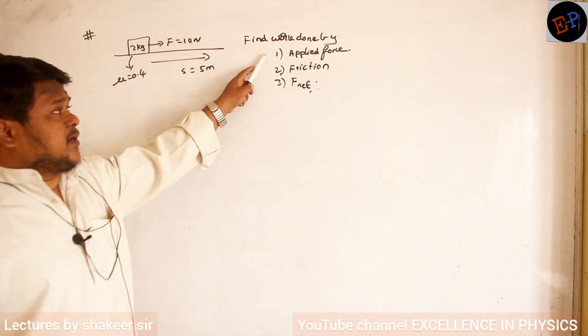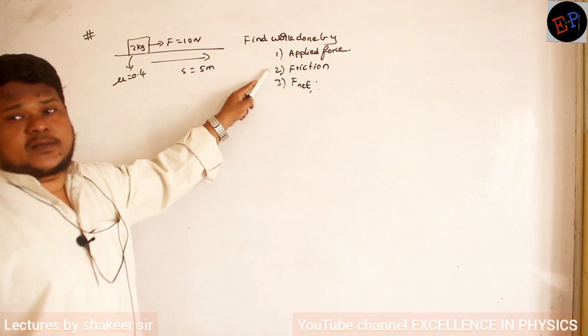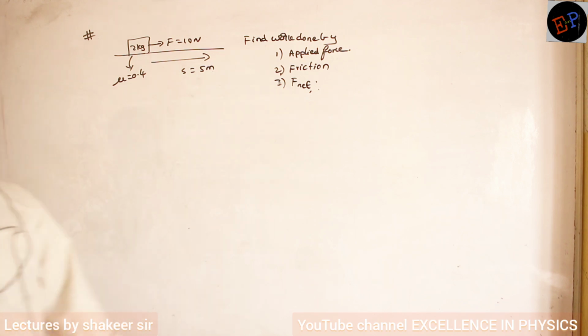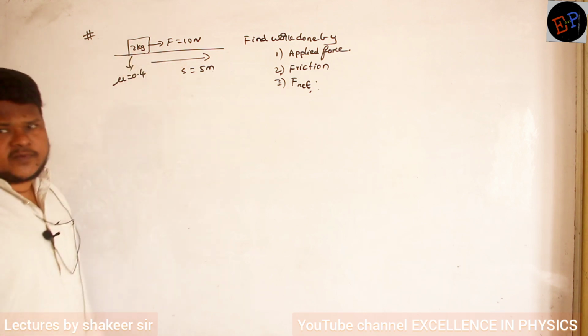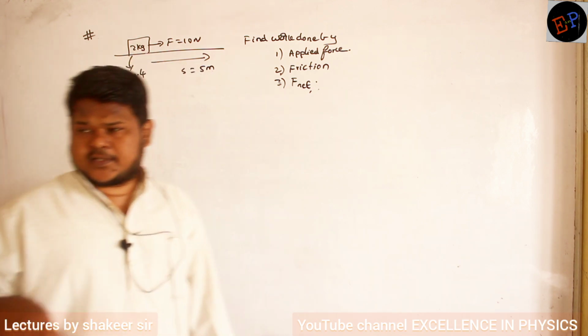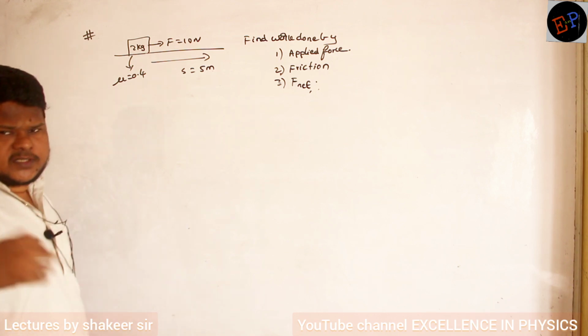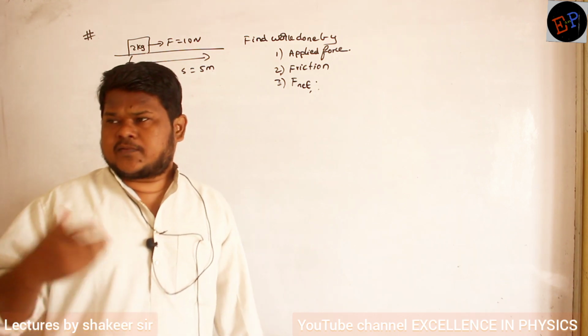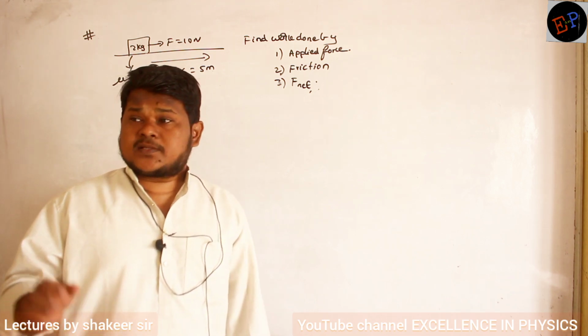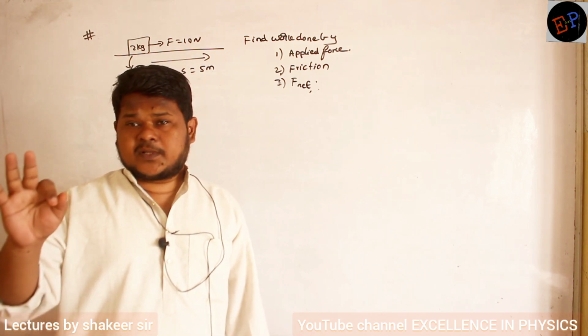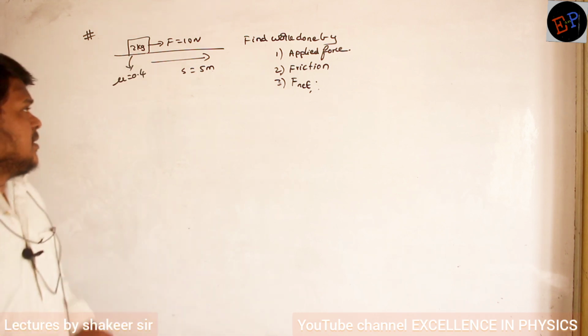Work done by applied force, work done by friction, work done by net force. 3 values you are supposed to calculate. See here, a 2 kg body is present on a surface where friction is present. Then friction also will do some work, no? So I want the work done by the applied force, the frictional force, as well as the net force. Work done by 3 forces I want to calculate. Fine. Come on.